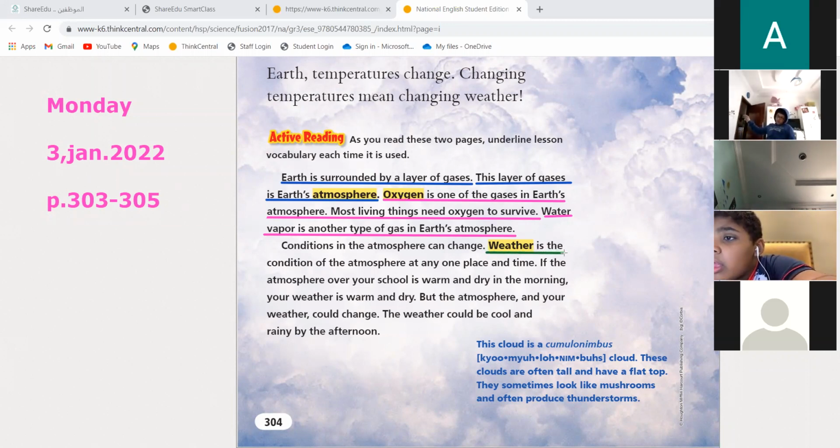Okay, so what is the weather? The weather is the condition. Now it is sunny.